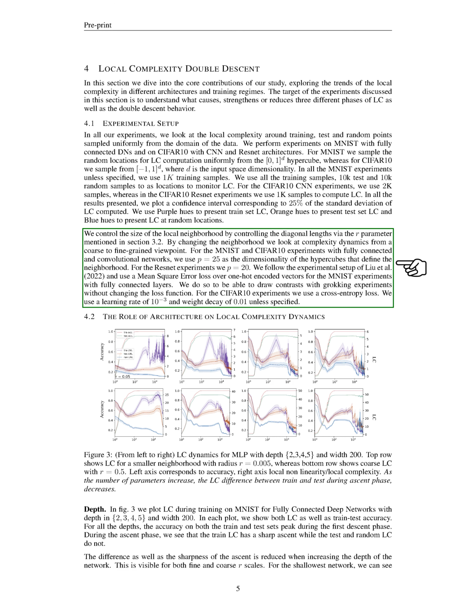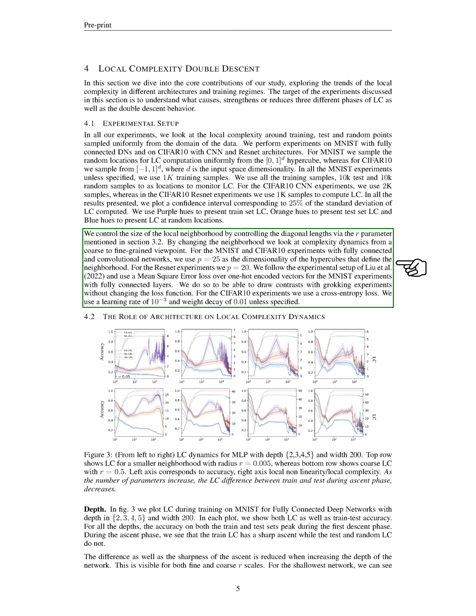We control the size of the local neighborhood by controlling the diagonal lengths via the R parameter mentioned in the implementation section. By changing the neighborhood, we examine complexity dynamics from a broad to detailed perspective. For the MNIST and CIFAR10 experiments with fully connected and convolutional networks, we use 25 as the dimensionality of the hypercubes that define the neighborhood. For the ResNet experiments, we use 20.